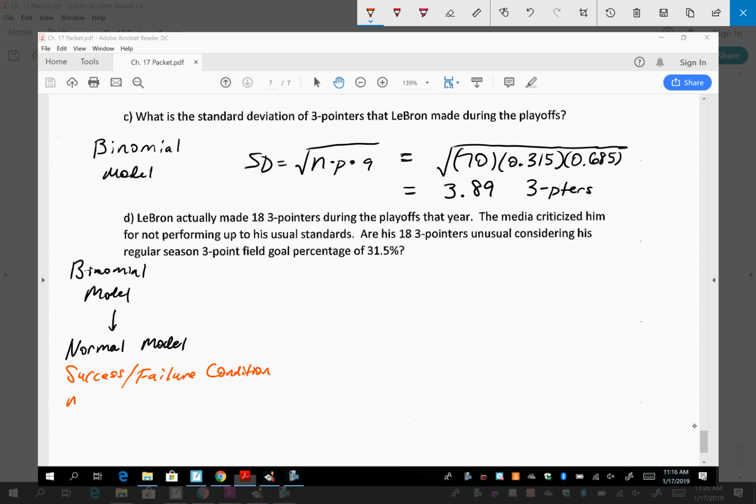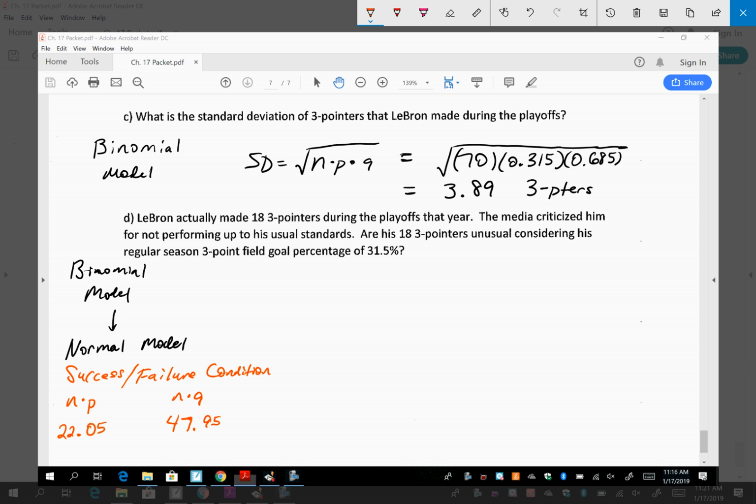So we check n times p and n times q. We've already done n times p. What is n times p? 22.05. So what is n times q? What is 70 times 0.685? Yeah. 47.95.